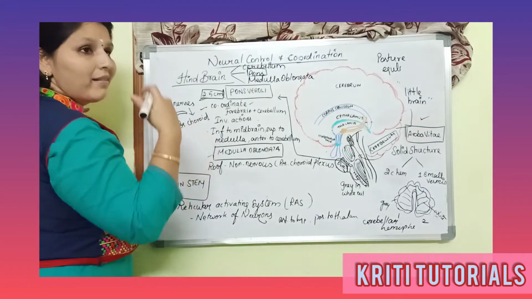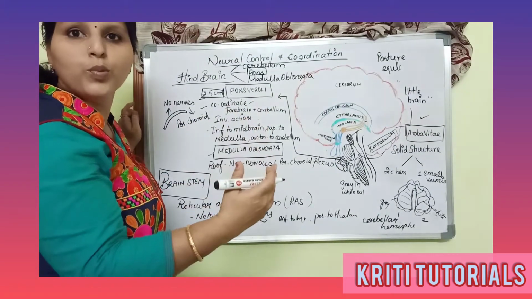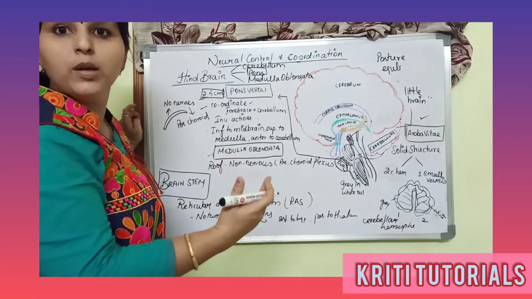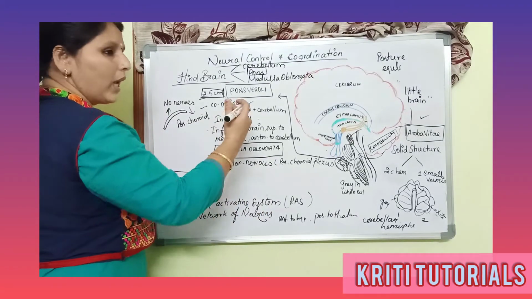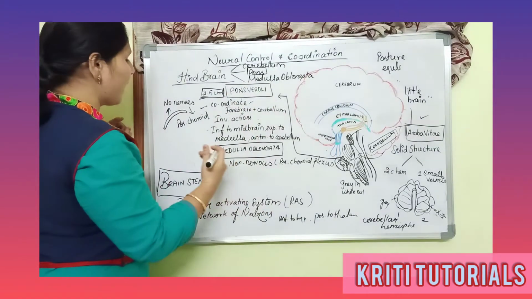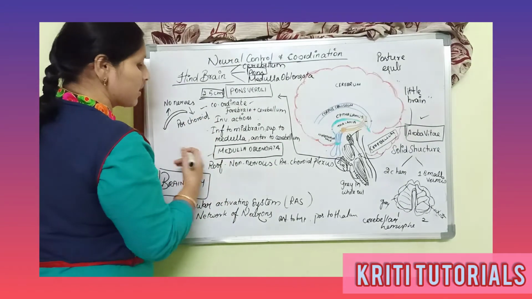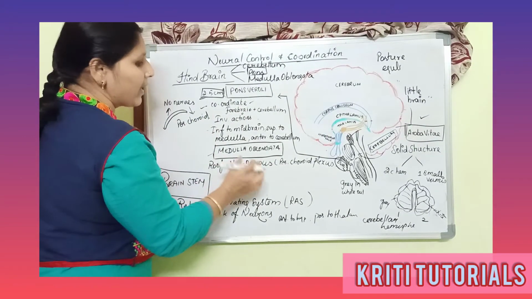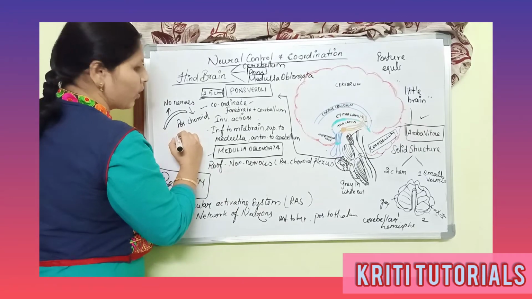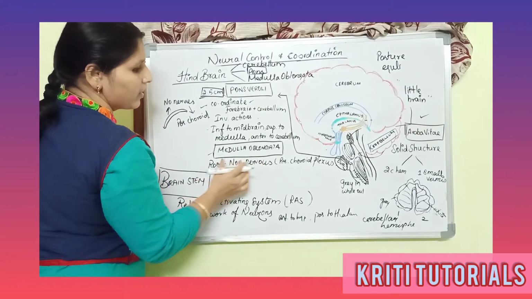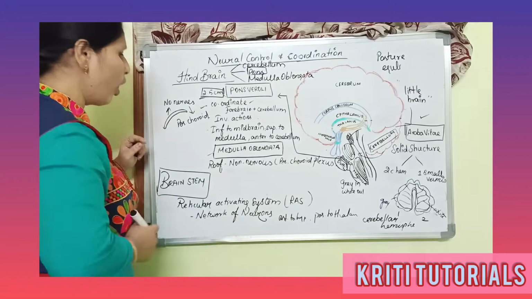We have seen the anterior choroid plexus, which is useful for the production of cerebrospinal fluid, right? And likewise, the lower part, the posterior choroid plexus, is present in the roof part of the medulla oblongata.